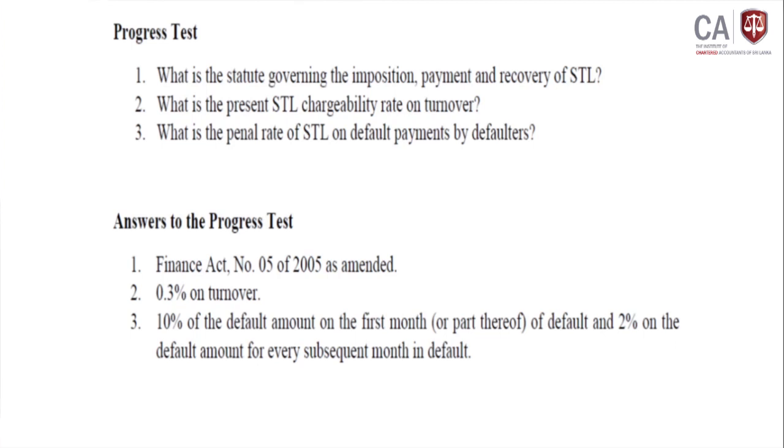Surcharge, if there is a default in the first month, is 10% of the default amount. If there is further default, then every month it is 2% of the default value, the penalty value. Those are the things we discuss here under the share transaction levy.